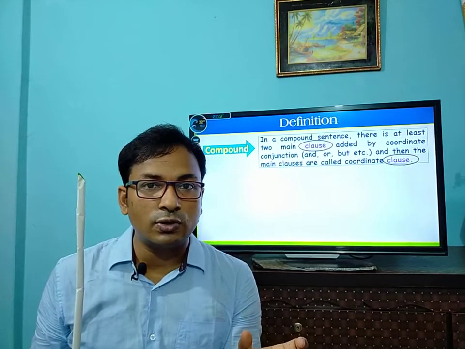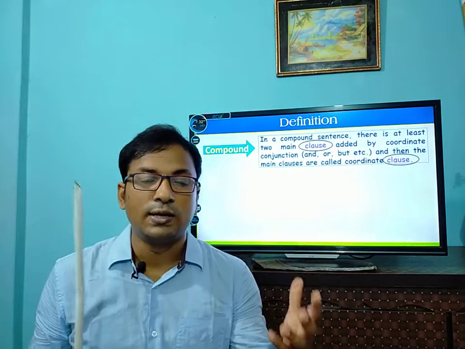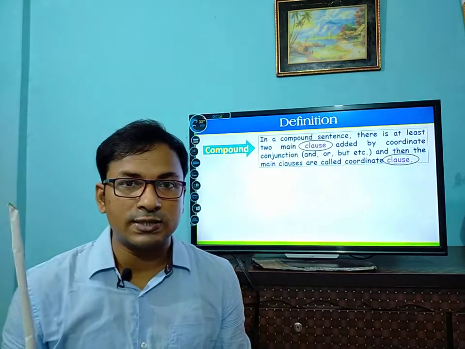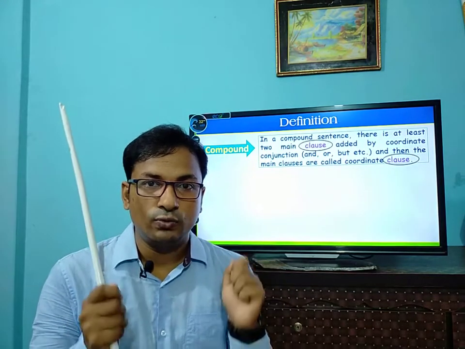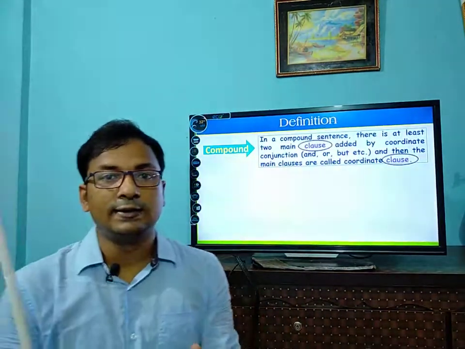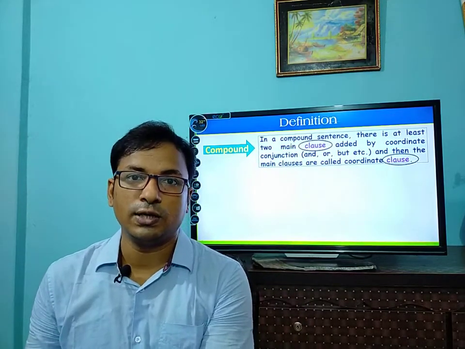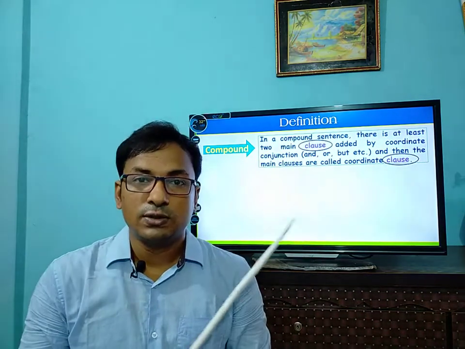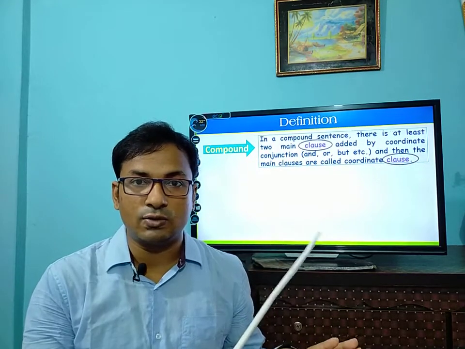What are the coordinate conjunctions? You know, and, or, but, so and thus. Okay, these are the coordinate conjunctions. So in a compound sentence there are two main clauses, and these two main clauses are joined with the help of a coordinate conjunction, and, or, but, and then these two main clauses are called coordinate clauses. So this main clause does not remain the main clause in a compound sentence.